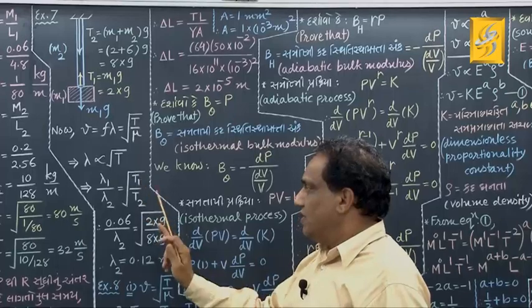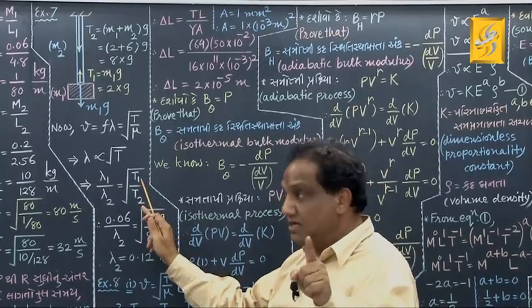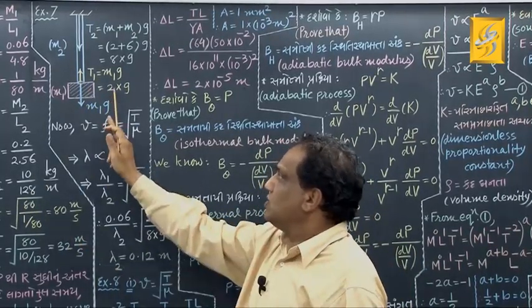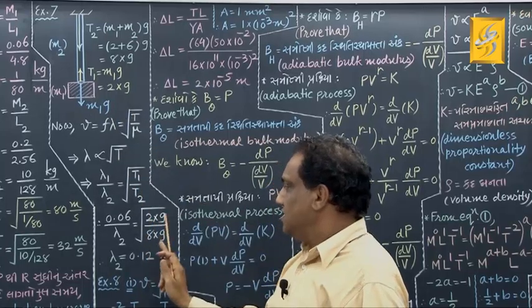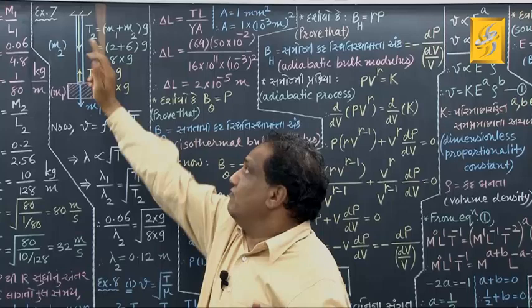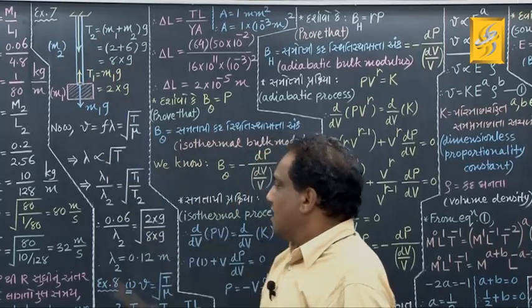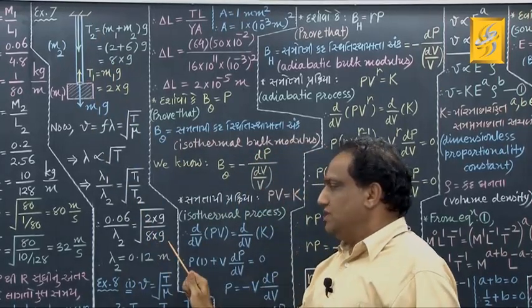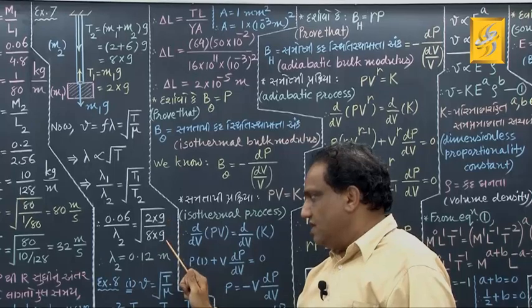Under root of T1 upon T2. T1 is the tension at the lowest end and it is 2 into g. And what about T2? T2 is the tension at the top end which is 8 into g. Now g will cancel.